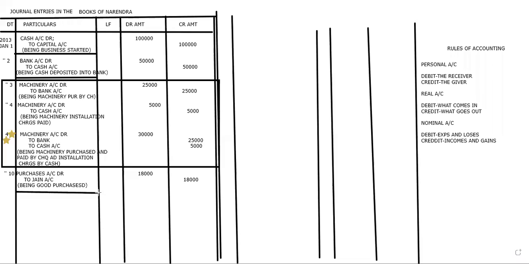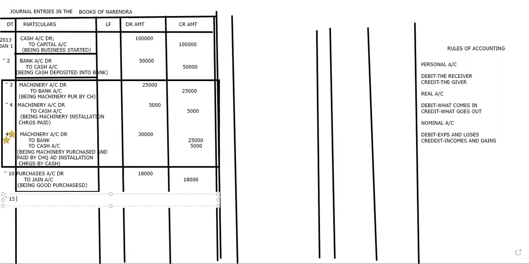Cash sales. Only two words are there: cash and sales. Now tell me, I said purchases always stand on the debit side, so obviously sales always stand on the credit side. What is the leftover part? Cash. So if sales comes on the credit, cash will go to the debit.